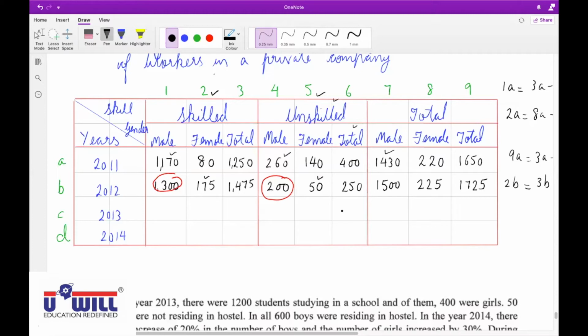Don't tell me what is there in the book. 1500 plus 225, or 1475 plus 250. Any of the ways you'll get the same answer. Are you clear with this, Manan? Okay, mute yourself.